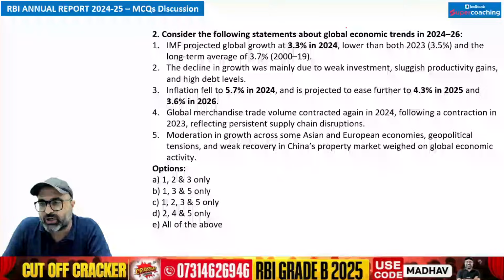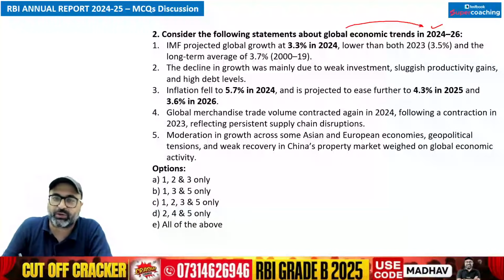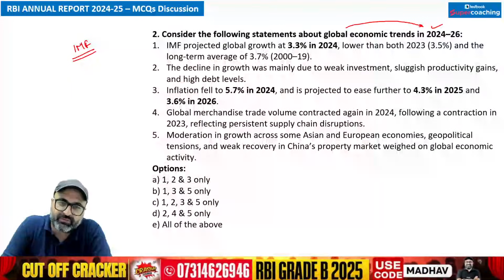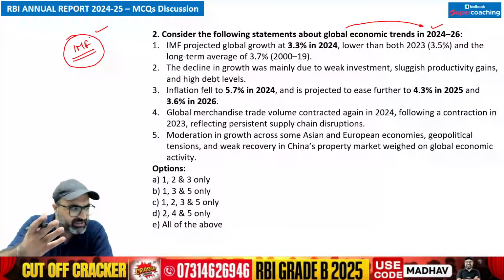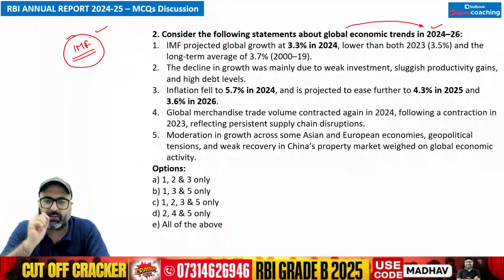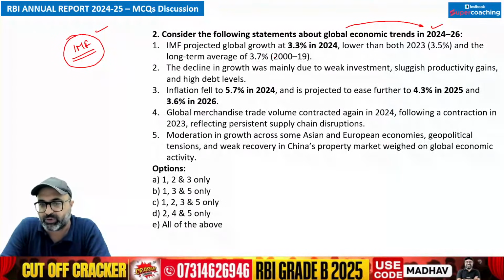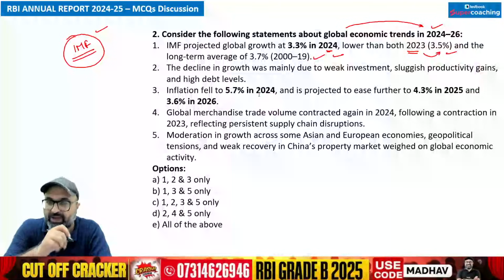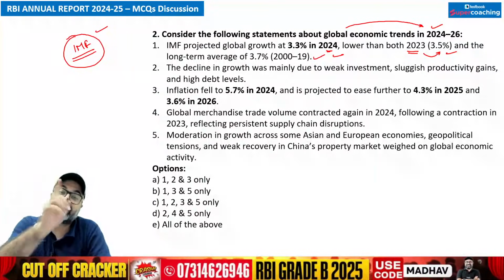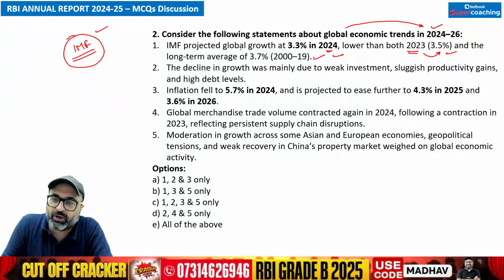Consider the following statements about the global economic trends in 2024 to 2026. In the annual report of RBI, the IMF data was also shared while presenting this report. और IMF का वो data इस report में mention किया गया था. वो data क्या था? IMF projected the growth at 3.3% in 2024. That is true. This growth is lower than 2023, which is 3.5%. That is true. And a long-term average of 3.7% was also given for 2000 to 2019 in the IMF report. That is true. These are the global growth rates.